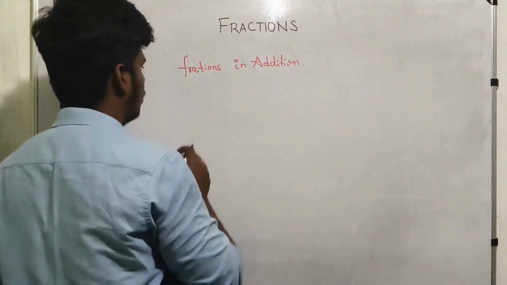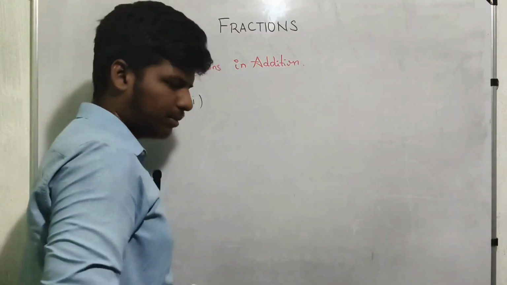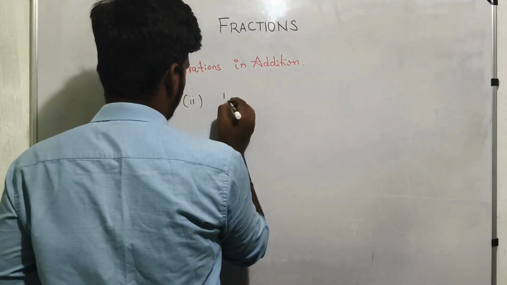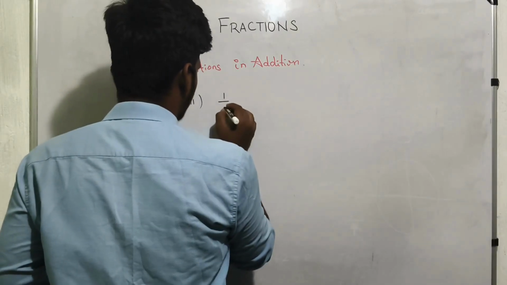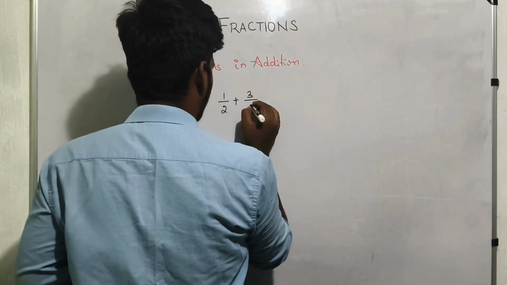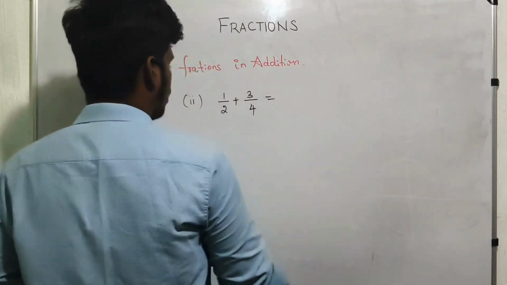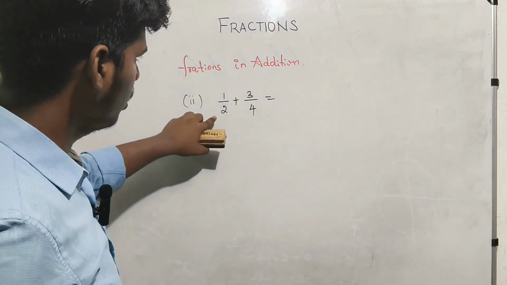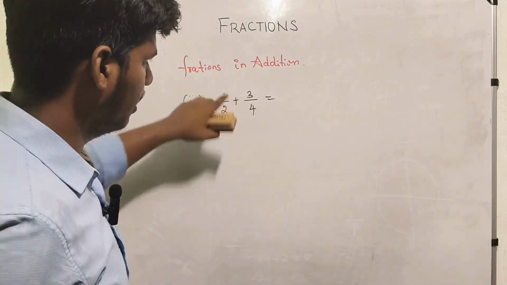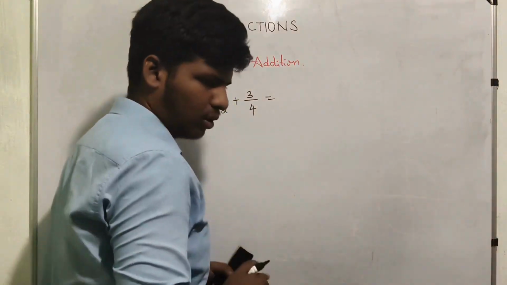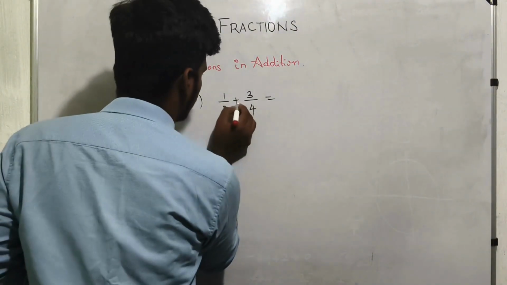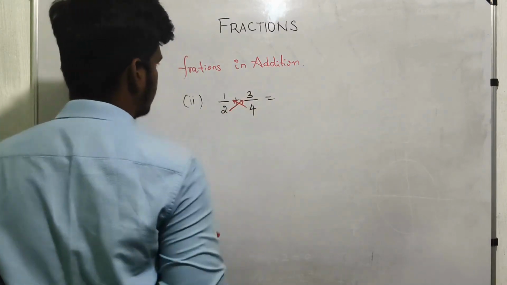We now go to the second one. This is a little bit different from the one before. So 1/2 plus 3/4. Now what can I use? We just cross multiply: multiply with this and multiply with this.